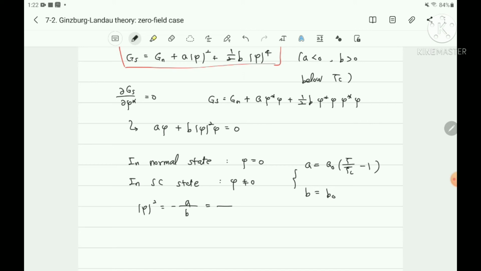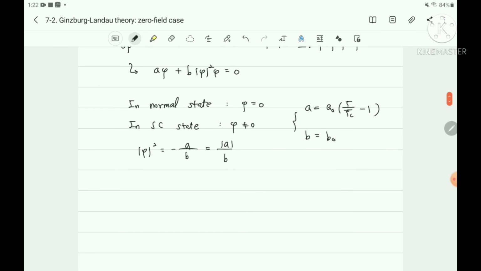It is the absolute value of b. Therefore phi square is a positive value, and under this assumption it is a0 over b0 times 1 minus T over Tc.